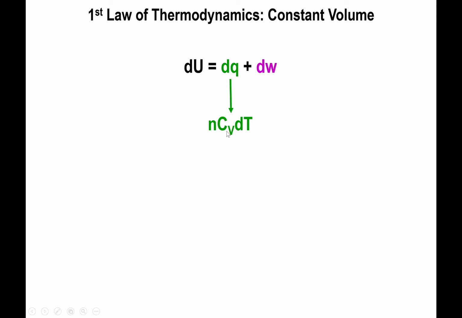specifically the heat capacity at constant volume. Now, the heat capacity at constant volume has units of joules per mole Kelvin. So you don't multiply this by the mass, but rather by the number of moles of the gas. So you have moles multiplied by the heat capacity, multiplied by the change in temperature, and that gives you the change in heat. All right, for the work, on the other hand, and restraining ourselves to gases and only gases, the work is given by the negative pressure times the change in volume.